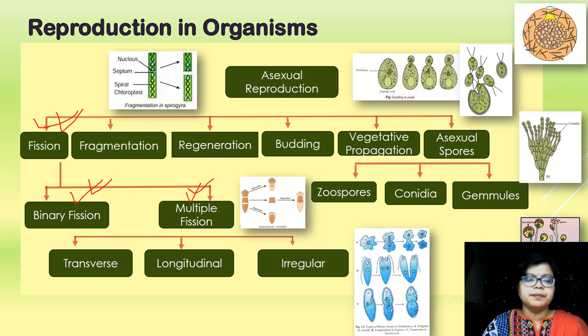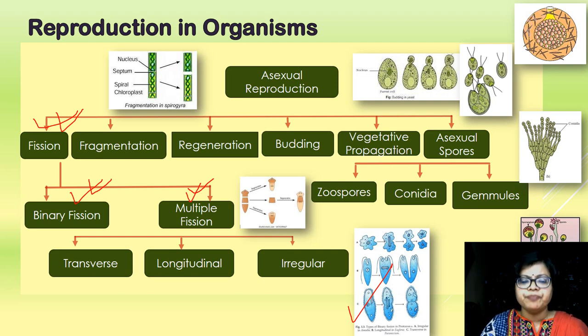Let me explain, my dear children. Transverse fission, that we find here, you see in paramecium. Here we have to know two terms: one is cytokinesis and one is karyokinesis. Karyokinesis is the division of the nucleus and cytokinesis is the division of the cytoplasm.